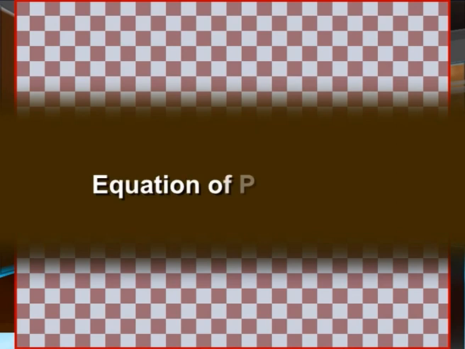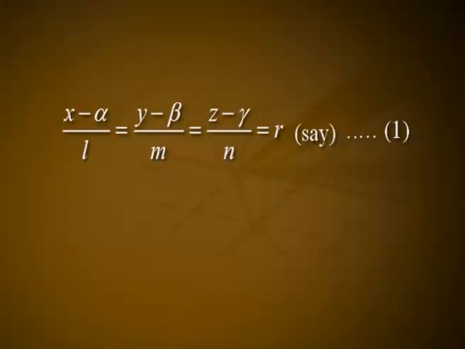Then the locus of R is called the polar plane of A, and A is called the pole. Equation of the polar plane: let the equation of a variable line through A(alpha, beta, gamma) be (x minus alpha)/L = (y minus beta)/M = (z minus gamma)/N